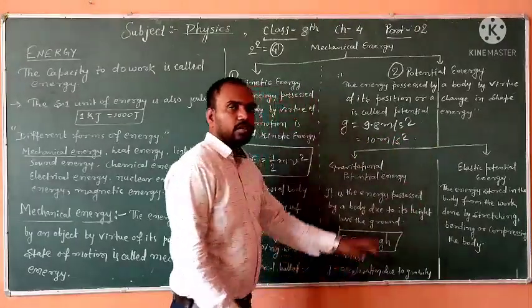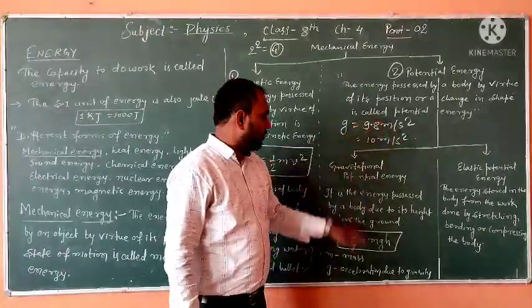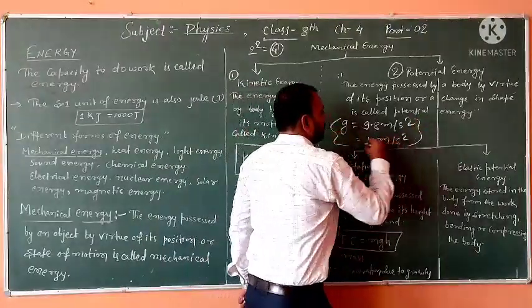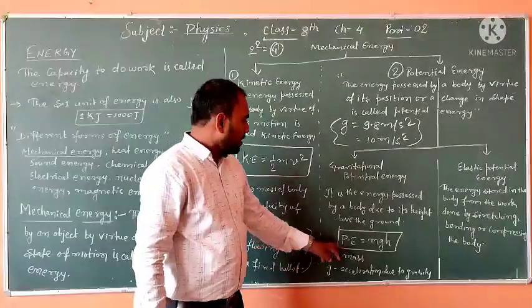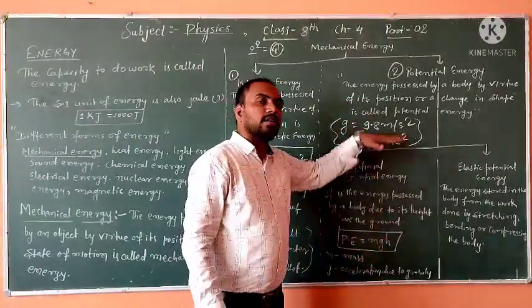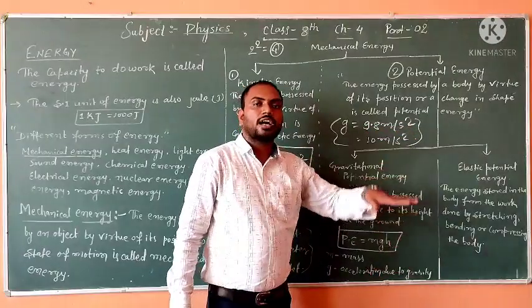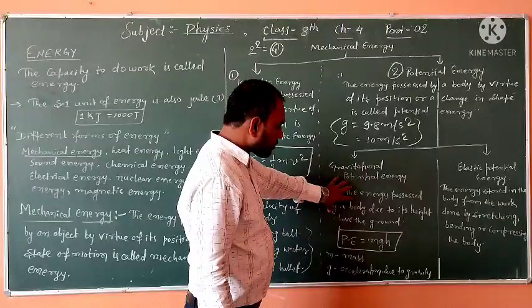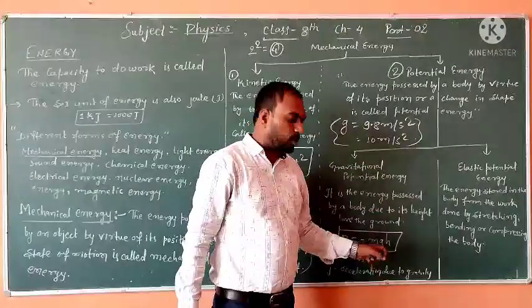We will use this value in the numericals, so keep the value of g in your mind. h is the height of the body, whatever height from the ground you have moved that object.